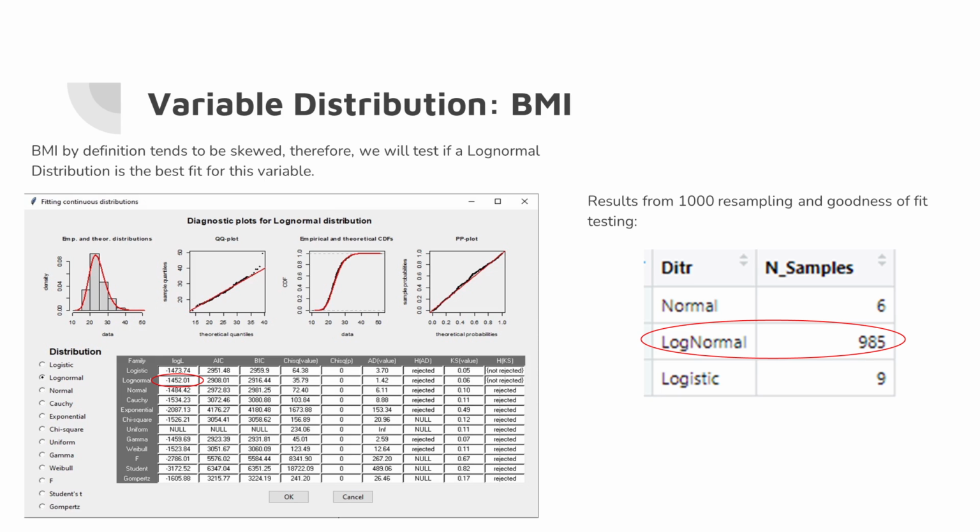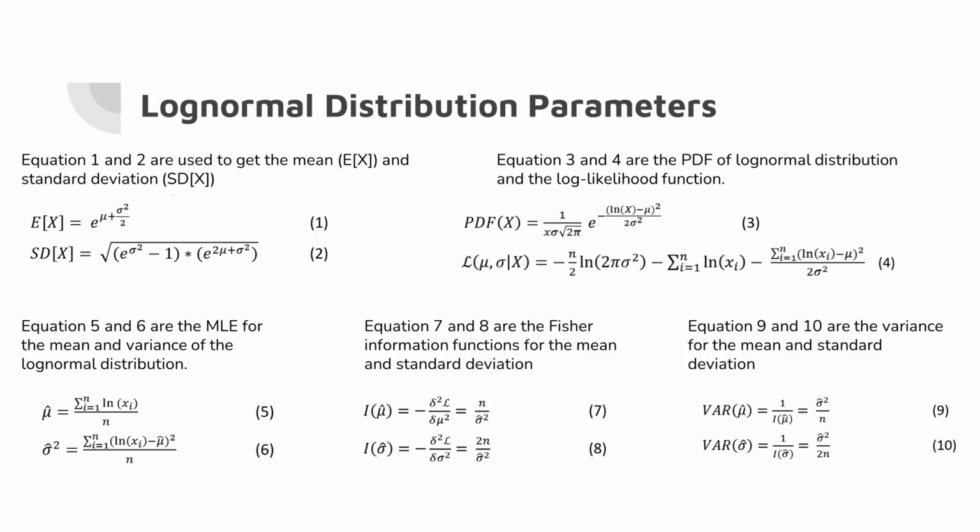As shown, the fitdistrplus package in R gave us the best fits for our data, which then was tested by 1,000 bootstrap simulations and goodness of fit, and we can see that the BMI does follow a log-normal distribution. For the log-normal distribution, we calculated the following parameters.